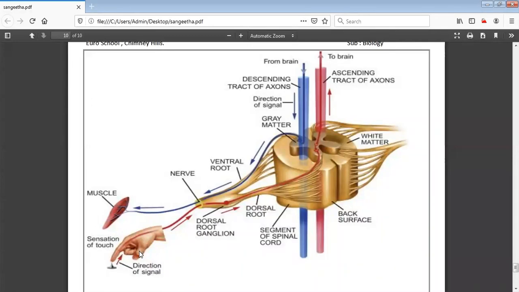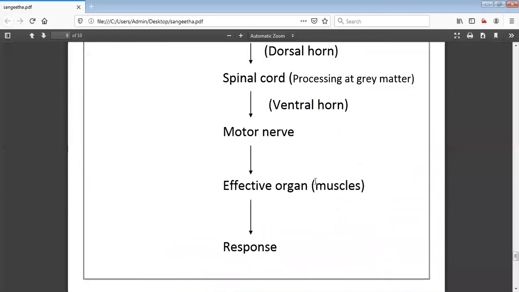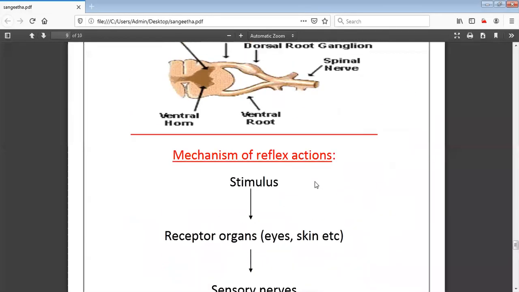So can you identify the structure here? That is the sensation of touch, right? Can you see the green as well as the blue colors? You have a ventral root, that is ventral horn, otherwise dorsal horn, white matter, but here there is no color mentioned, but in the previous drawing you can identify it very clearly. This is how the electrical impulses get transferred from each organ. So now, which is the main organ responsible for the reflex action?